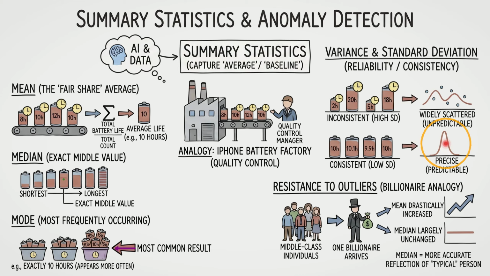To summarize our anchor takeaway, the mean calculates the mathematical average, the median finds the middle of a sorted list to resist outliers, and the mode identifies the most common result. Let's move on and look closely at the exact mathematical steps we use to calculate that spread, specifically focusing on variance and standard deviation.